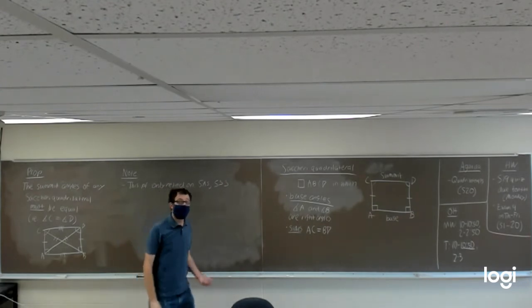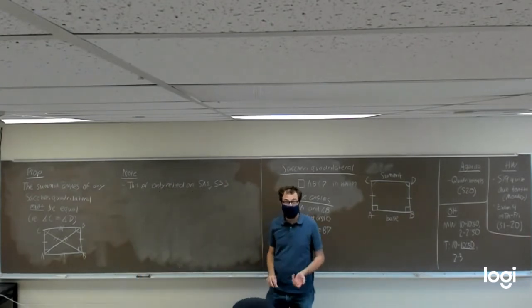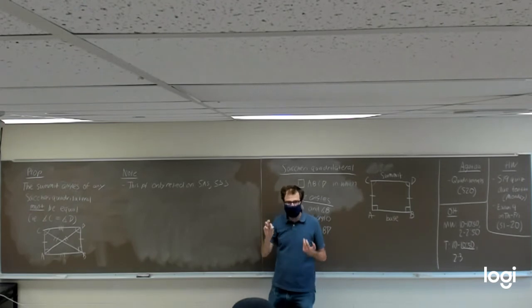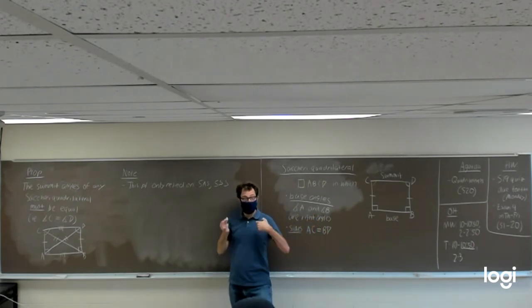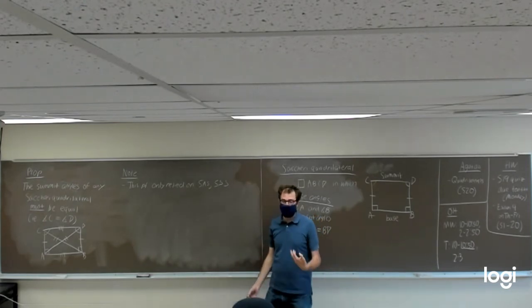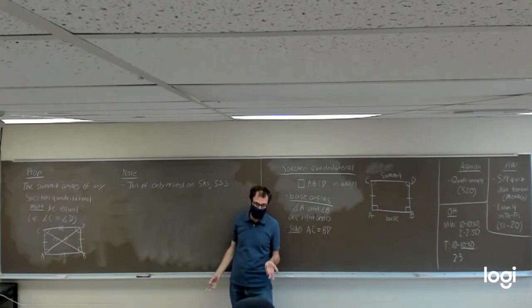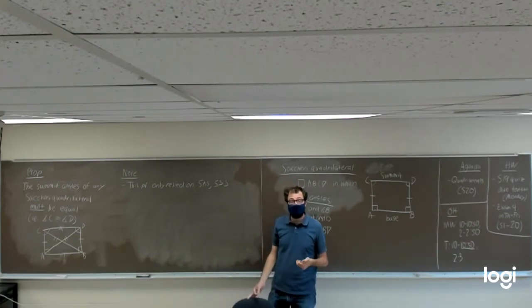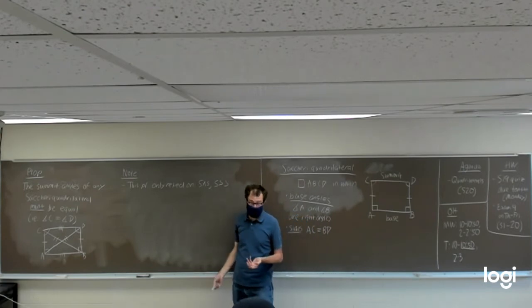But if you remember, we said in spherical geometry and elliptic geometry, side angle side and side side side both still worked. There are a bunch of other things like the Pythagorean theorem that didn't work in hyperbolic or elliptic geometry.